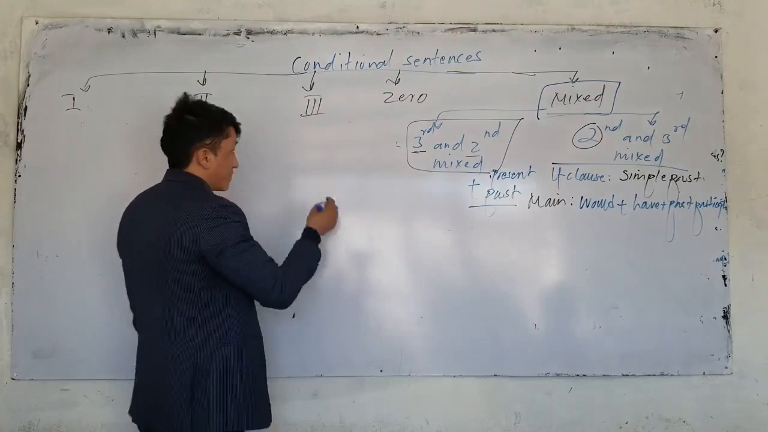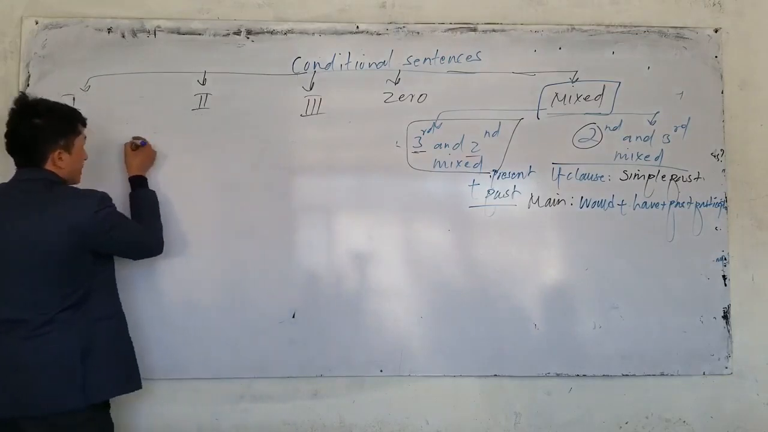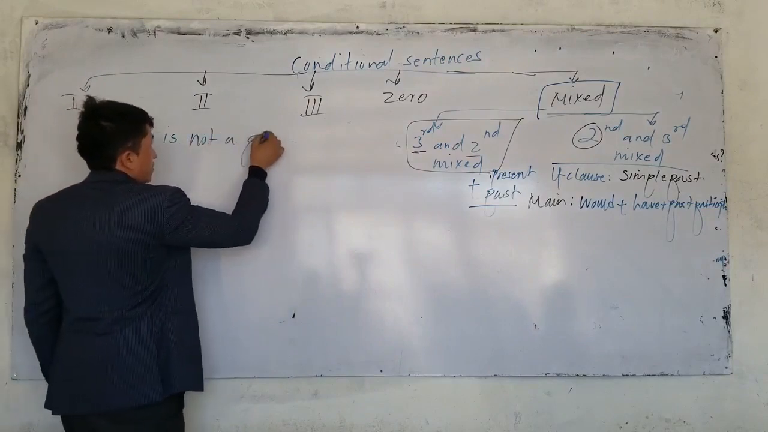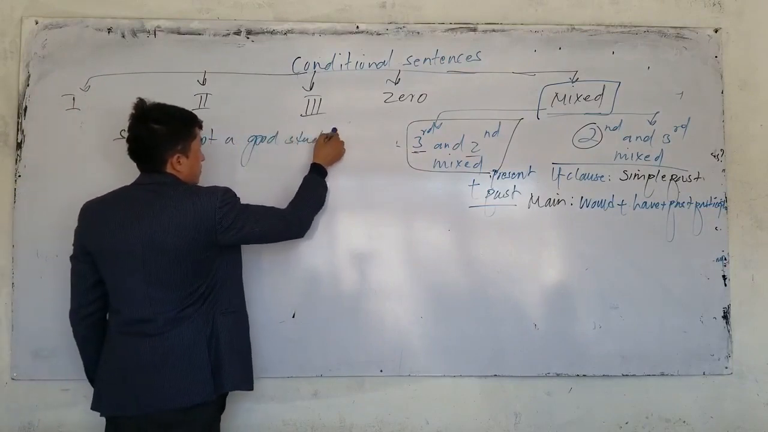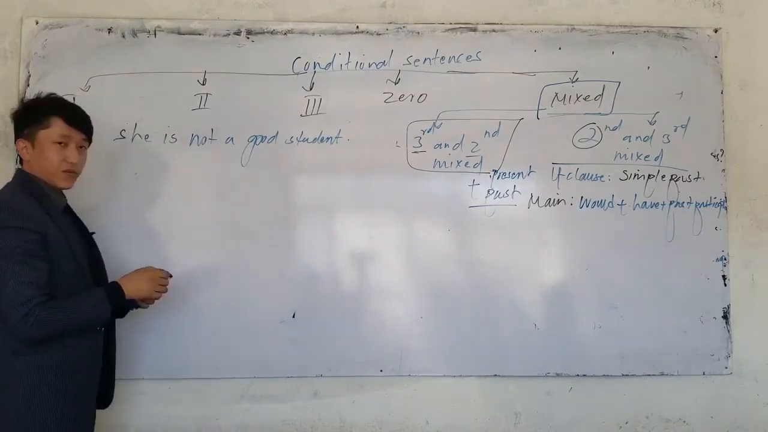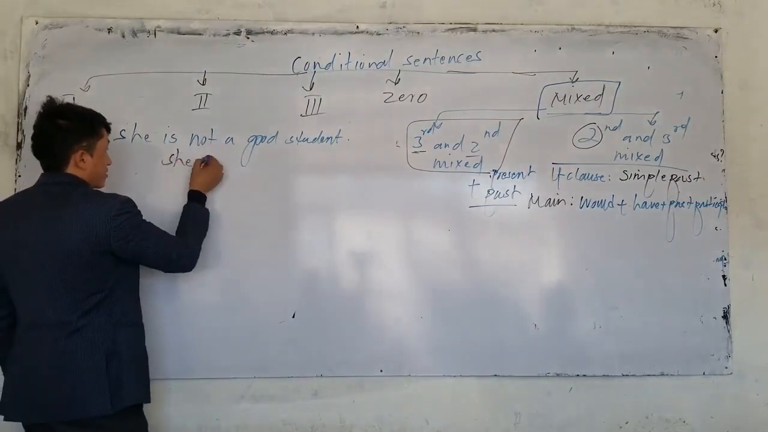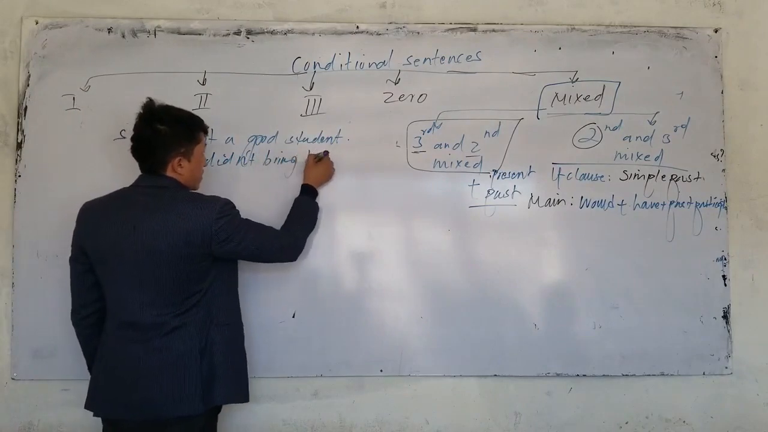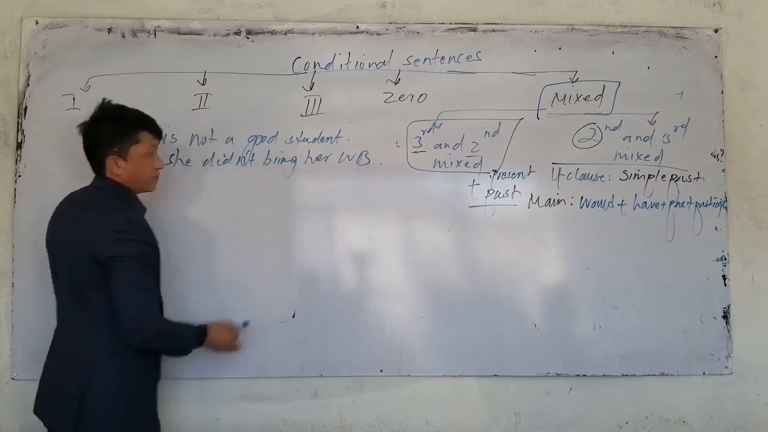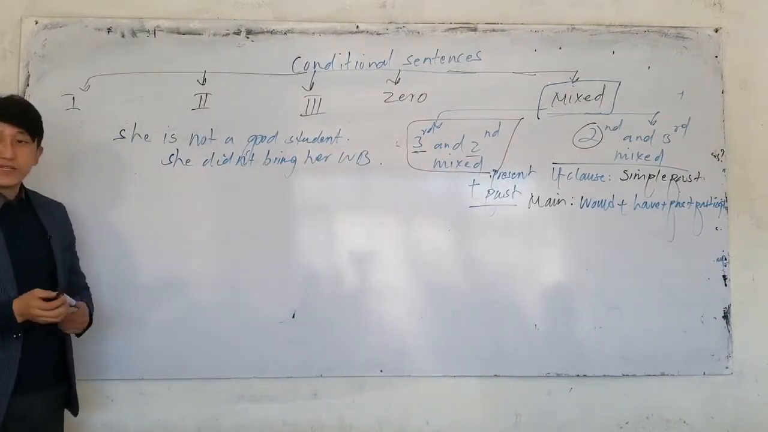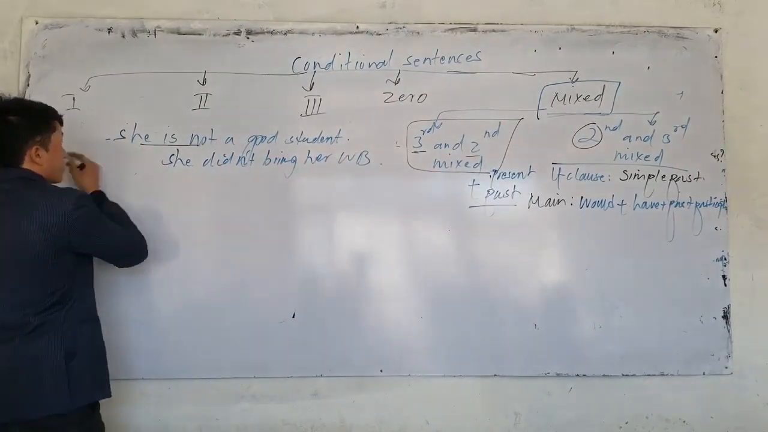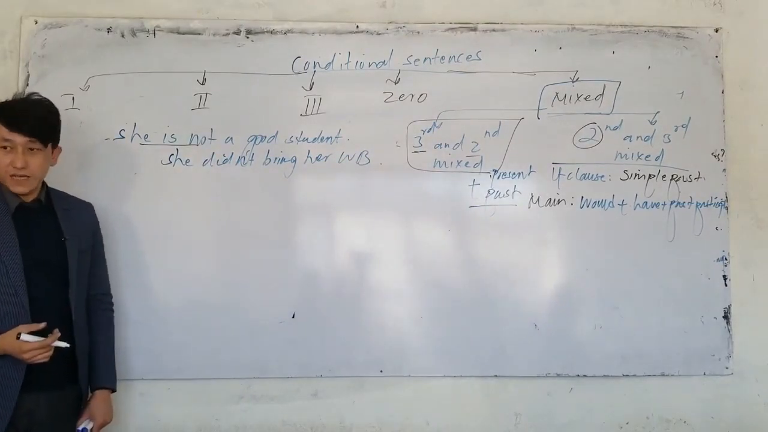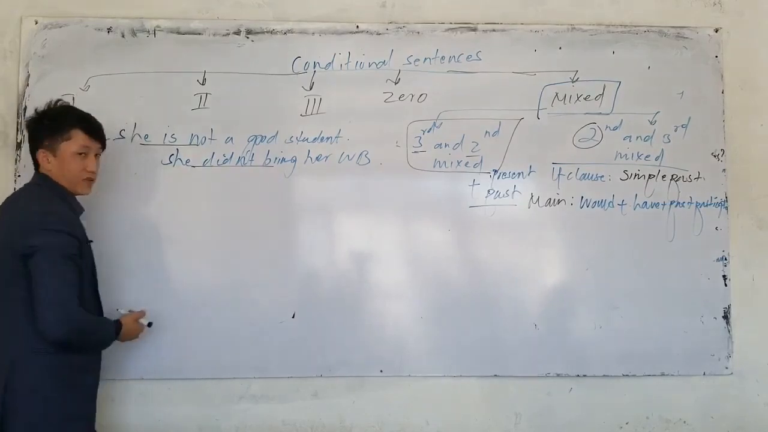How? Let's say, if I write the examples here, she is not a good student. What's the result? She didn't bring her, for example, her workbook. Now, this is something that happens always. Everybody knows that she is not a good student. It's a fact. And this is the result of something that happened in the past. She did not bring her homework.